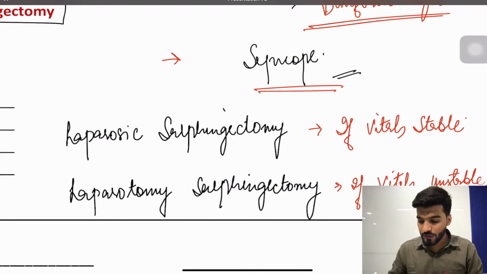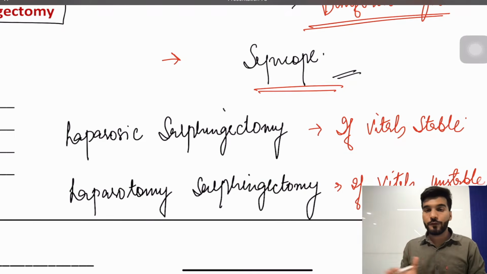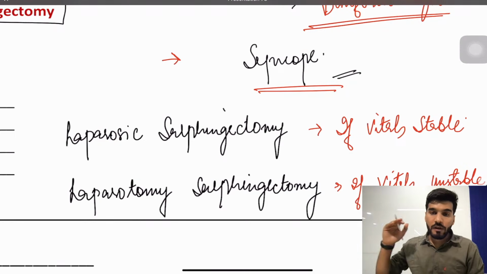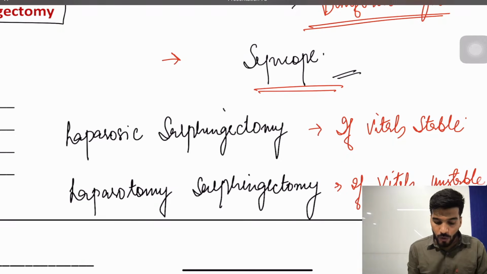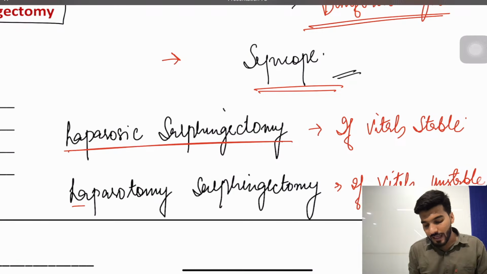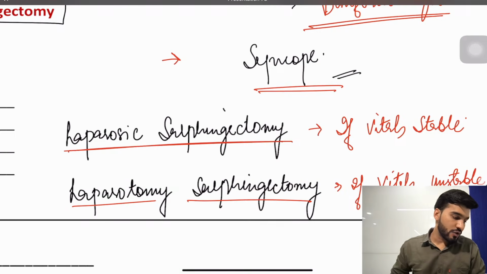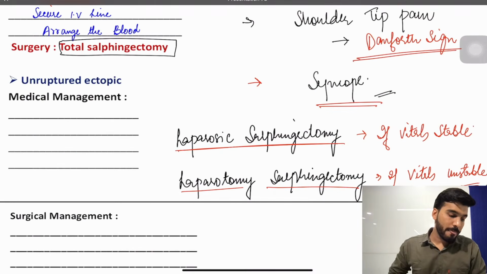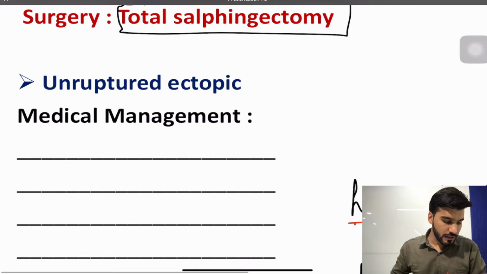that means the patient is in shock, laparoscopic is contraindicated, because when you inflate with carbon dioxide gas for laparoscopic procedures, it will decrease the cardiac output. The patient is already having hypotension, it will cause further hypotension, and eventually the condition will worsen. So always remember, we go for laparoscopic salpingectomy only when the vitals are stable. If the vitals are unstable, your answer is going to be laparotomy salpingectomy. Is that clear to everyone?